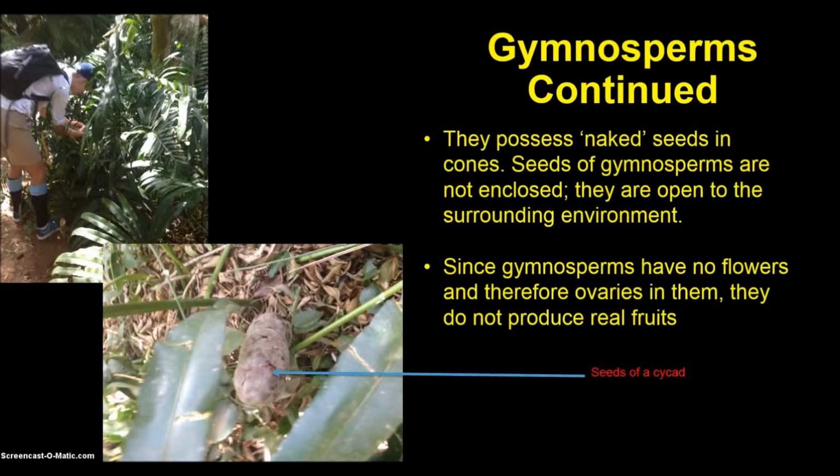Fruits are structures that develop from maturing flower ovaries, and seeds develop from ovules inside the ovaries. Therefore, since gymnosperms have no ovaries, they do not produce real fruits.